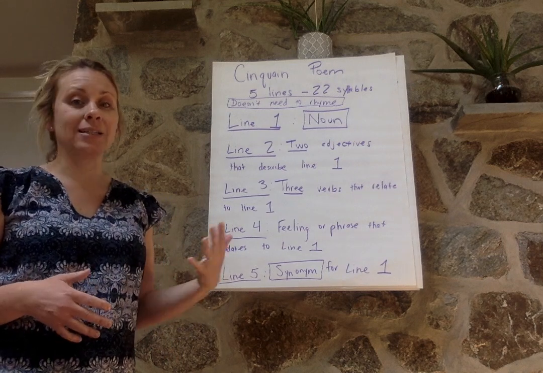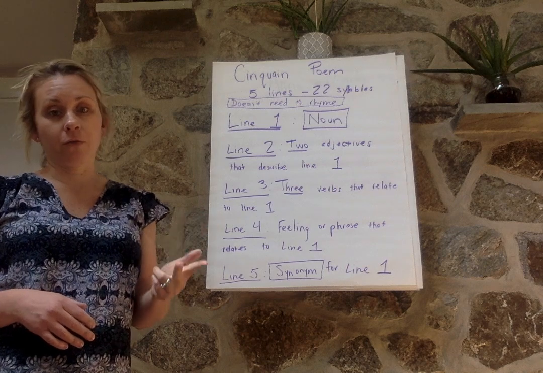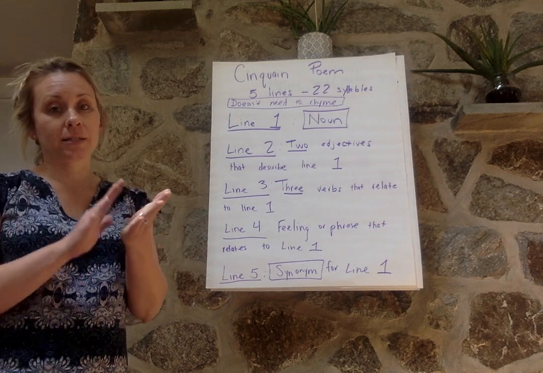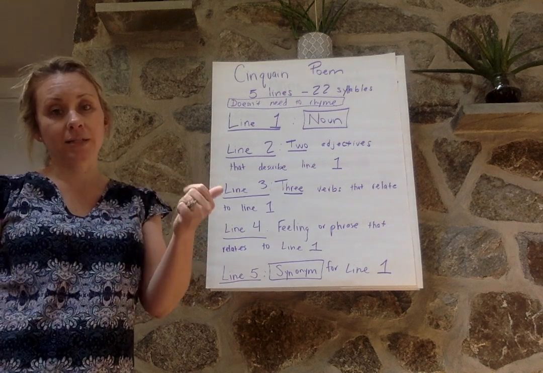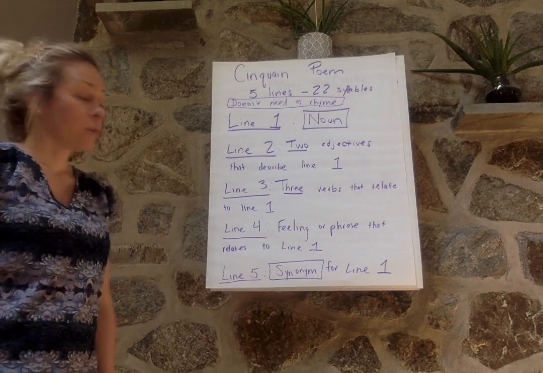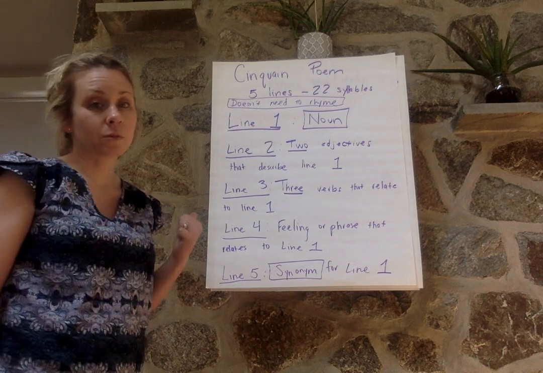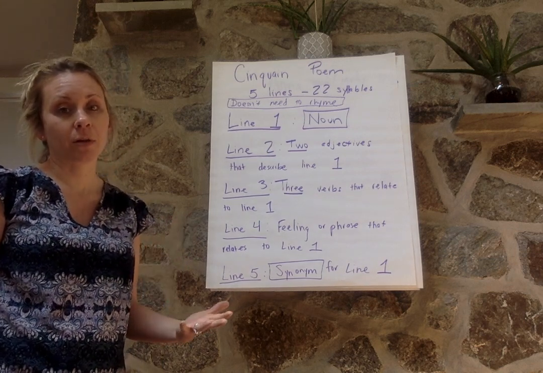And with syllables, I like to clap them out. So if we're talking about basketball, you can clap it out or put your fingers through. So I'm going to clap it out. Basketball. That would have 3 syllables. And the cool thing about this poem is that it doesn't need to rhyme. Some poems need to rhyme, some don't. But this one's pretty neat because you can kind of have some flexibility with that.